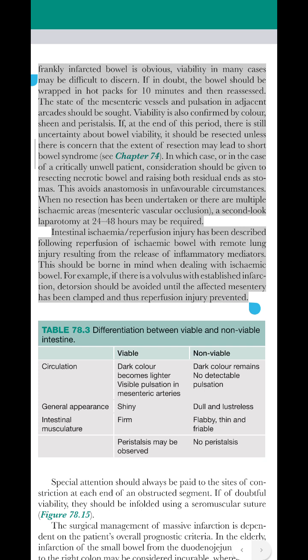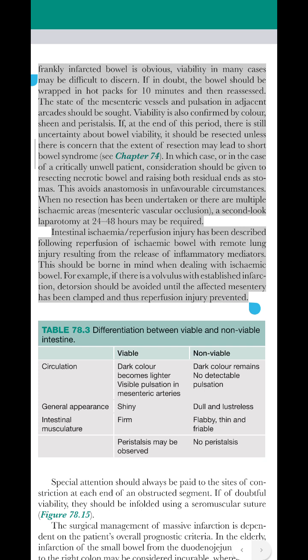In which case, or in the case of a critically unwell patient, consideration should be given to resecting necrotic bowel and raising both residual ends as stomas. This avoids anastomosis in unfavorable circumstances. When no resection has been undertaken or there are multiple ischemic areas, or mesenteric vascular occlusion, a second look laparotomy at 24 to 48 hours may be required.